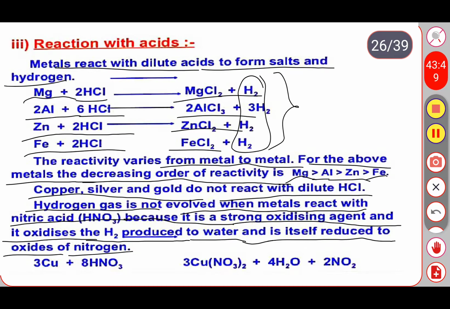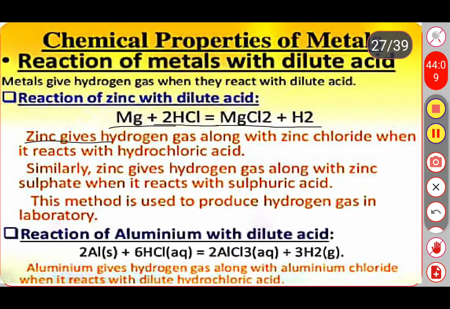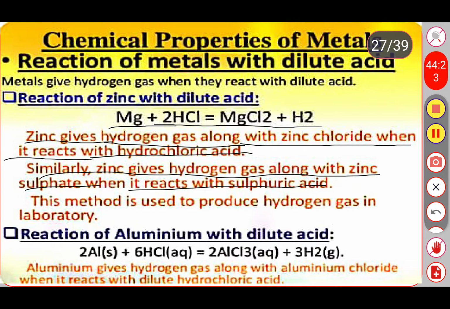Some more information about the same type of reaction, of zinc with a dilute acid. Whether it is magnesium or zinc that reacts with HCl, it forms a chloride. Zinc gives hydrogen gas along with zinc chloride when it reacts with hydrochloric acid. Similarly, zinc gives hydrogen gas along with zinc sulfate when it reacts with sulfuric acid. This method is used to produce hydrogen gas in the laboratory.